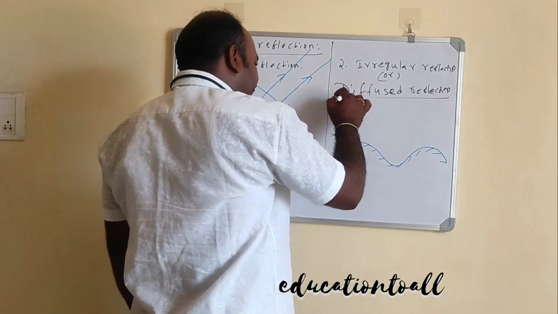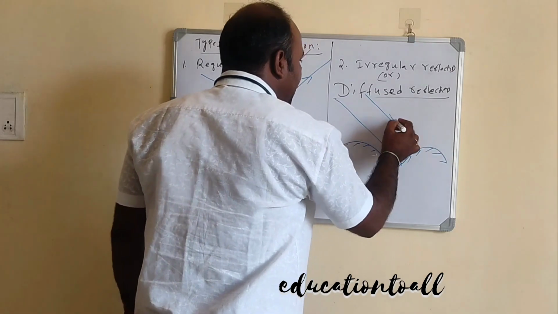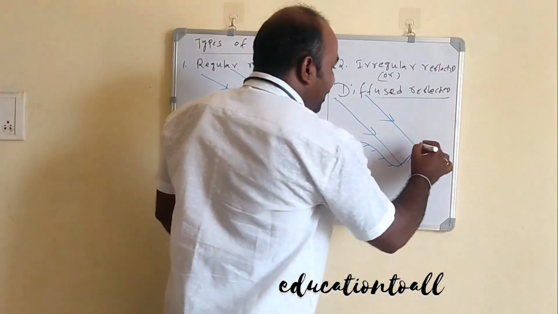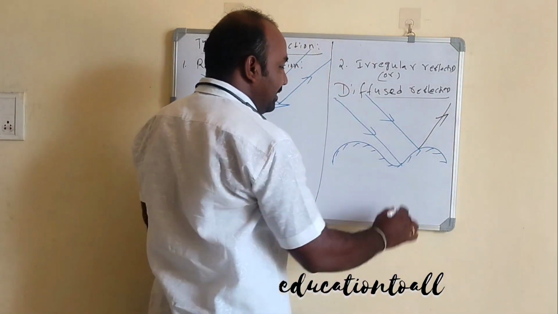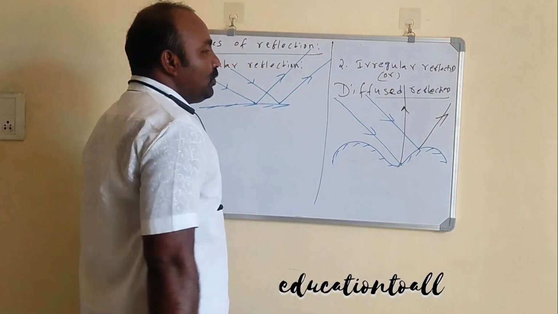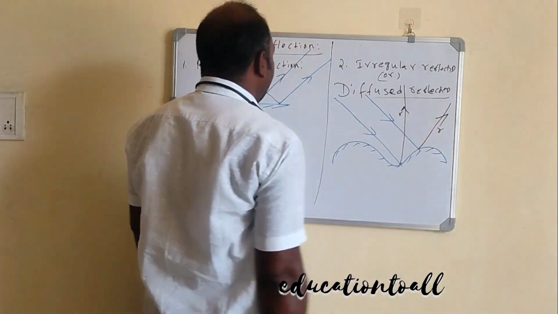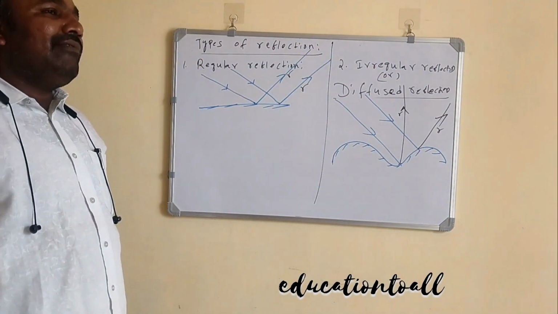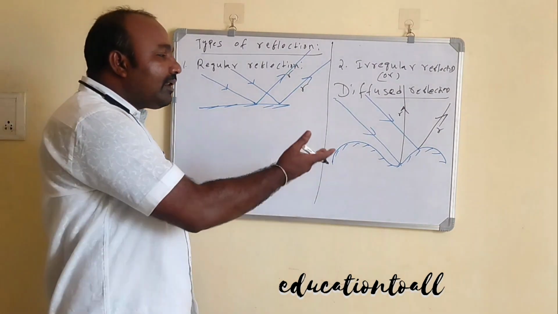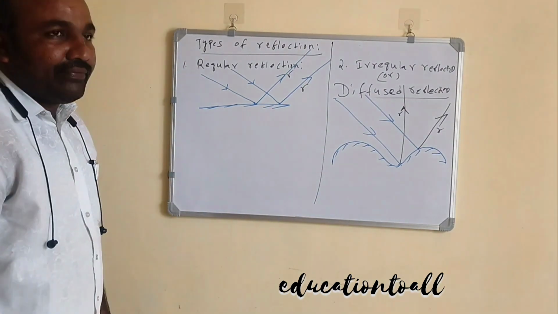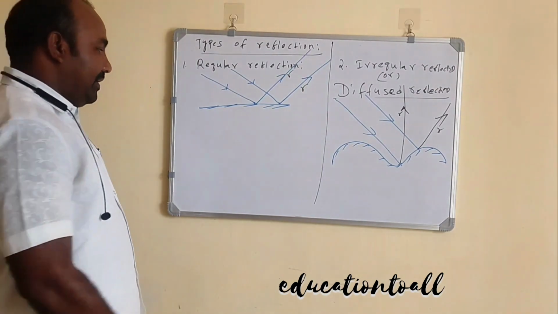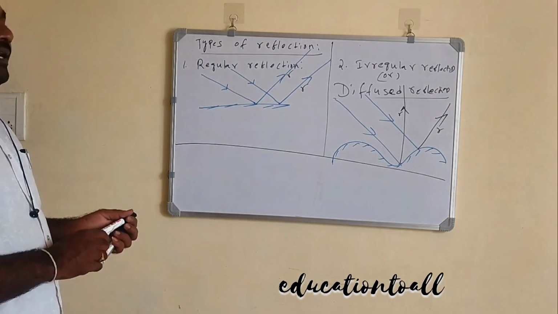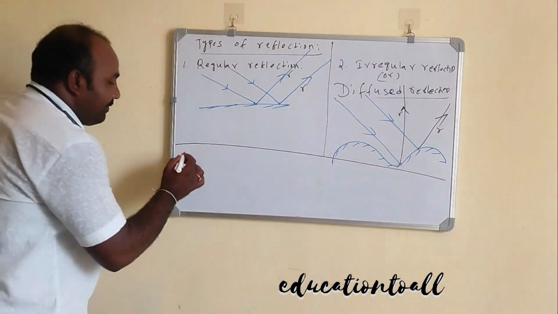When the light rays come from the source, they travel parallel to each other. After reflection, they cannot travel parallel to each other. This ray will travel like this, this ray will travel like this. These two reflected rays do not travel parallel to each other because of the irregular surface. This is called irregular reflection or diffused reflection. One more point: both regular and irregular reflection follow the laws of reflection.